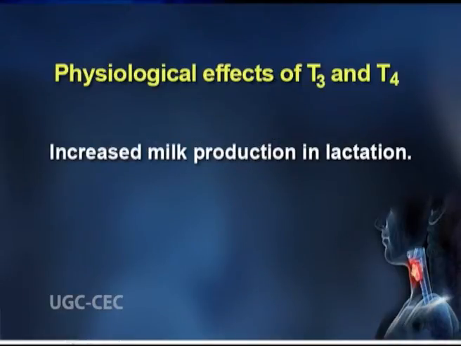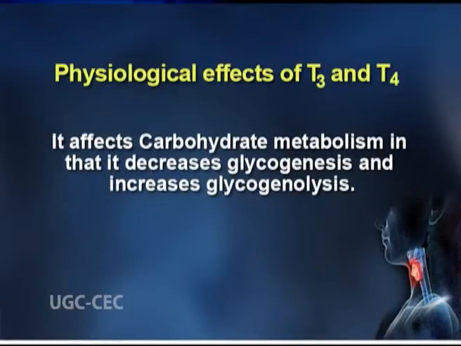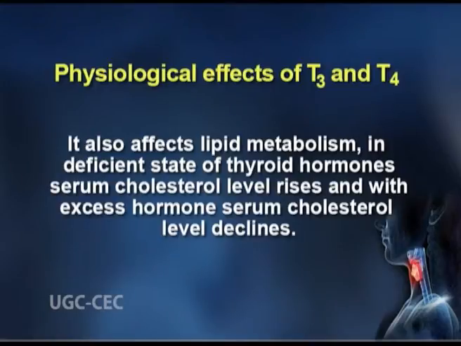They yield increased milk production in lactation and are necessary for normal menstrual cycles and fertility. They affect carbohydrate metabolism in that they decrease glycogenesis and increase glycogenolysis. They also affect lipid metabolism: in a deficient state of thyroid hormones serum cholesterol level rises, and with excess hormones serum cholesterol levels decline.